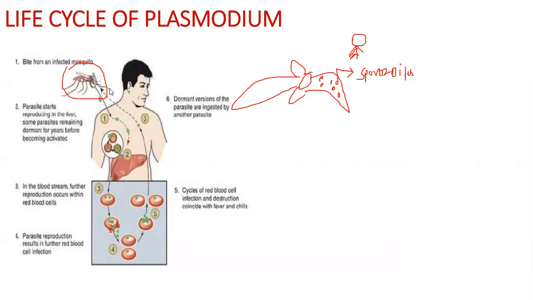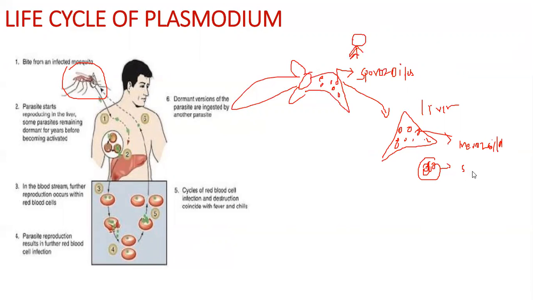When it bites a human, they travel through the blood and first attack the liver. The parasite makes its way to the liver and multiplies there, many times over. This form is called merozoites. A cluster, a collection of merozoites together, is also called a schizont.